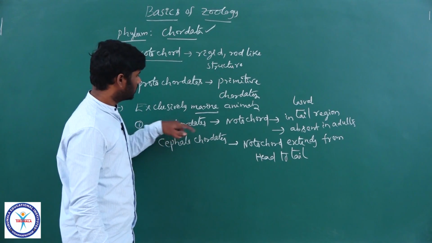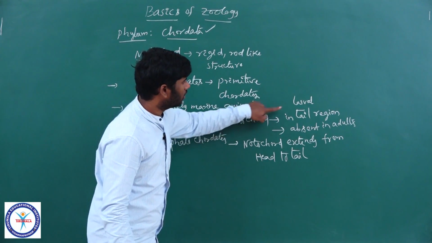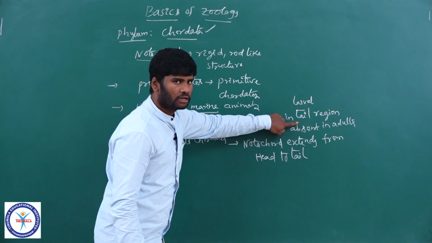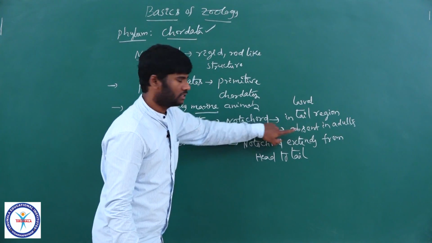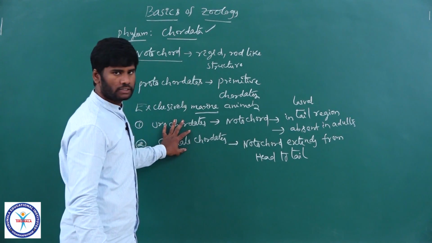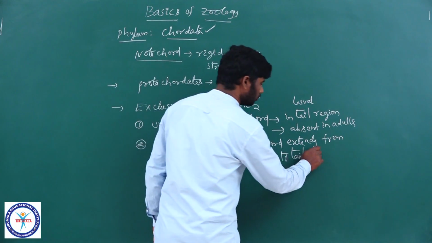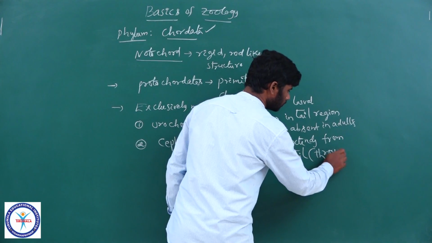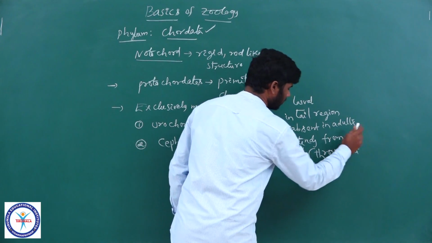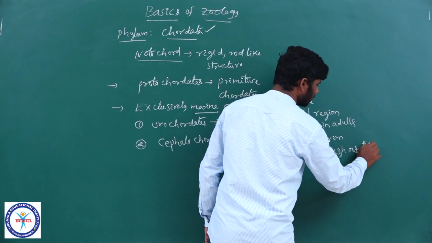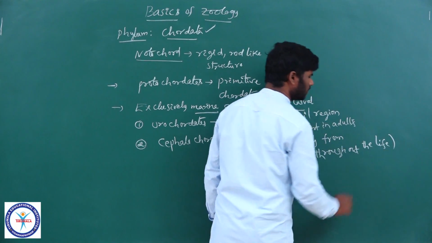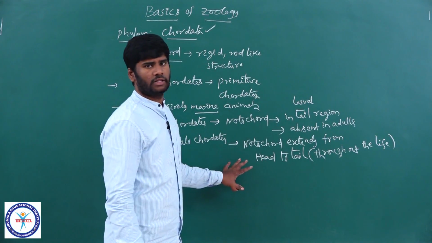In urochordates, notochord is found only in the larval tail region and is absent in adults. But in cephalochordates, notochord extends from head to tail and is present throughout life, meaning in both larval and adult conditions.